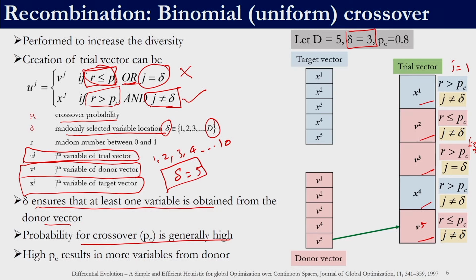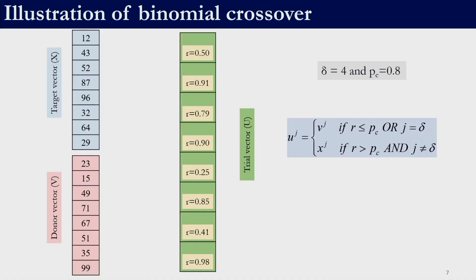For the trial vector, the values we are going to take either from the target vector or from the donor vector, depending upon the crossover probability and the delta value which we have randomly chosen. We will be deciding whether the value comes from the donor vector or from the target vector. And so, this is another example. Here in this case, instead of x1, x2, x3, x4, x5 we have taken actual values. So, this is what is going to happen when we are working with a problem.